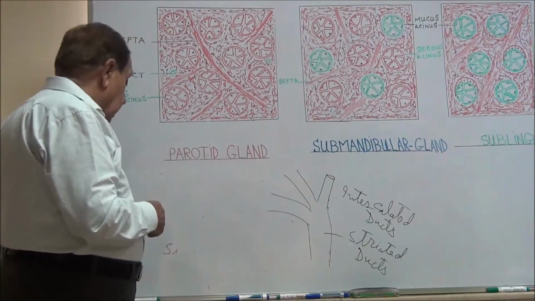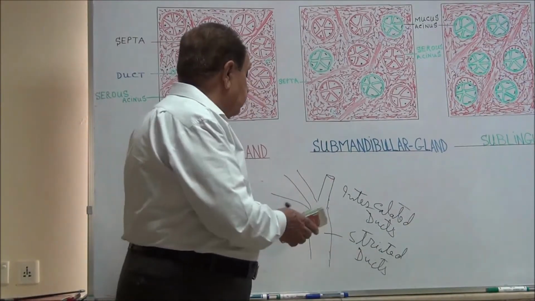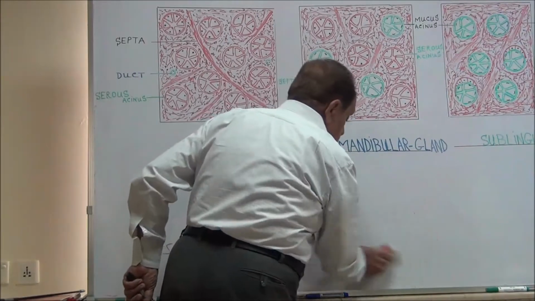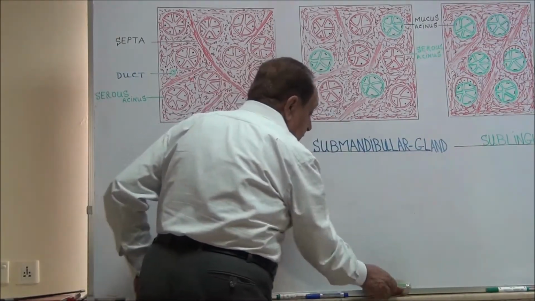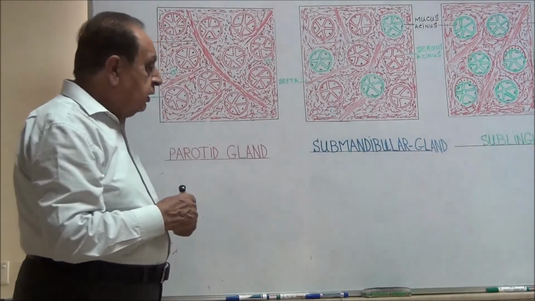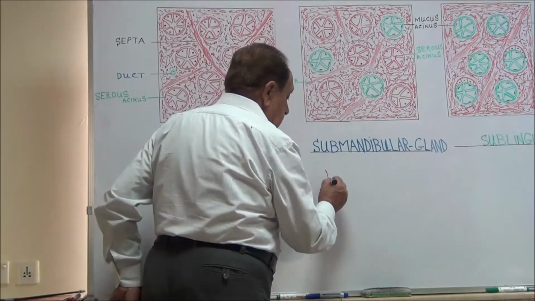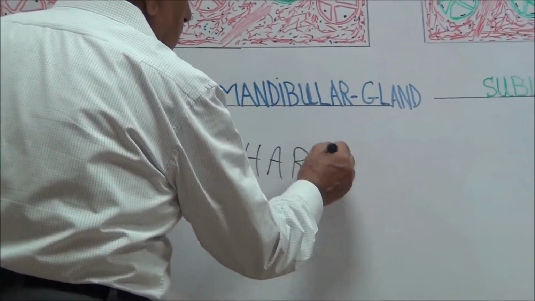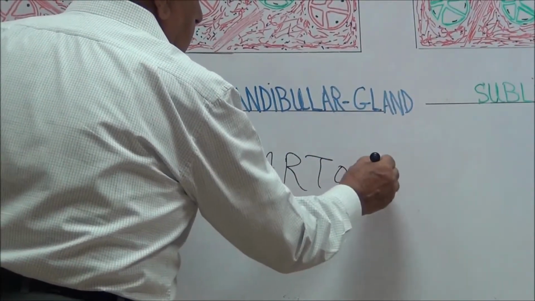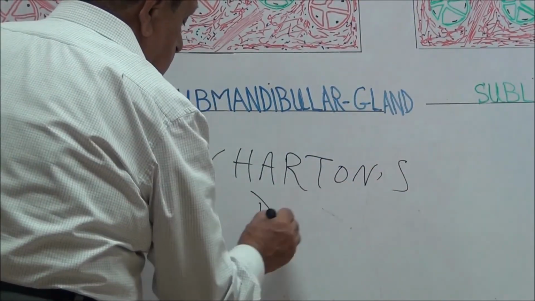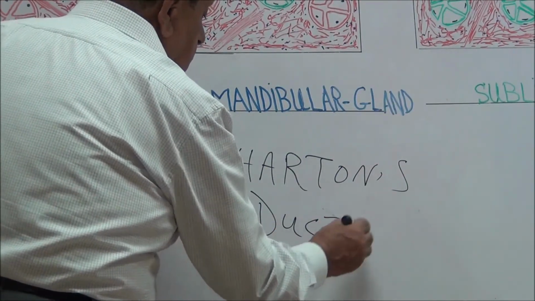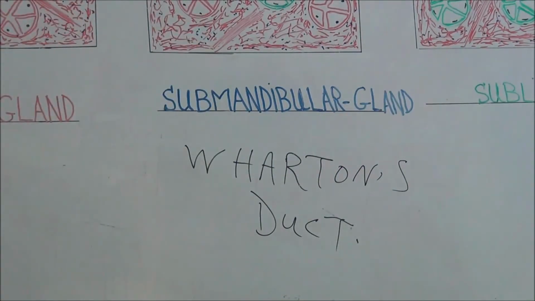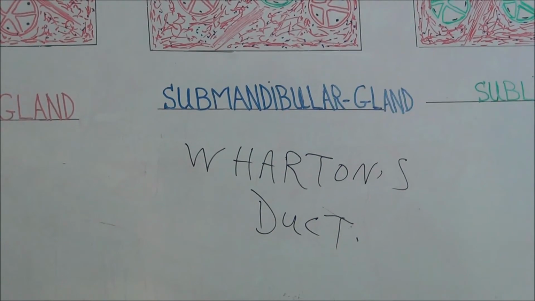This main excretory duct is called Wharton's duct, and it opens into the oral cavity, carrying the secretions of these mucous and serous acini.